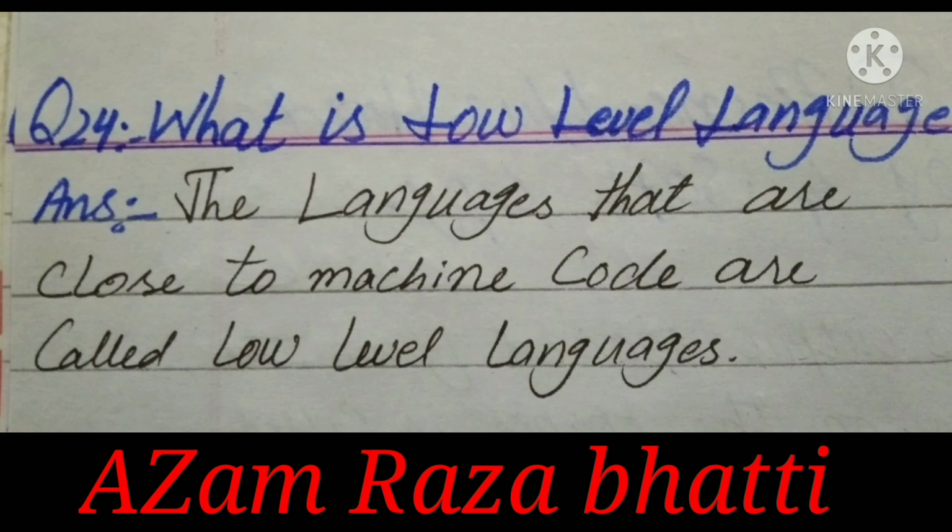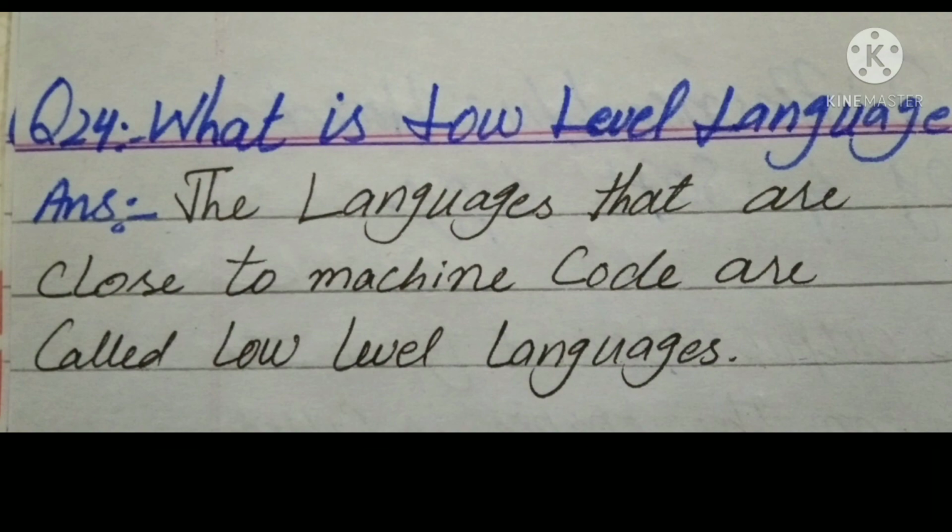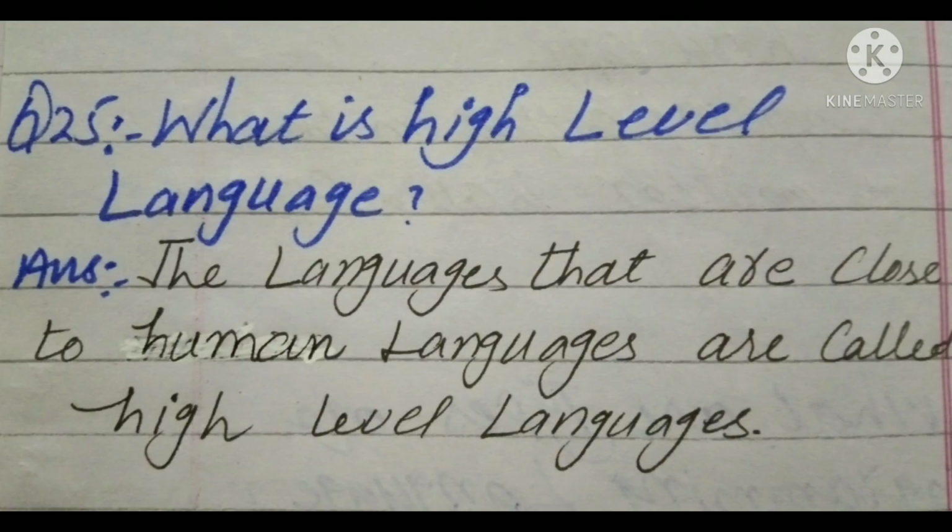The languages that are close to machine code are called low level languages. What is high level language? The languages that are close to human languages are called high level languages.